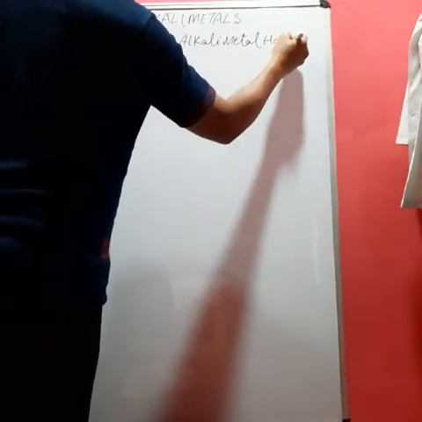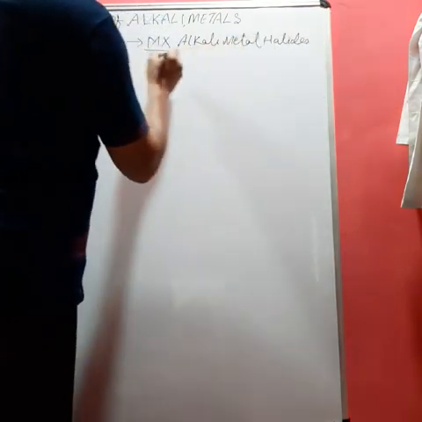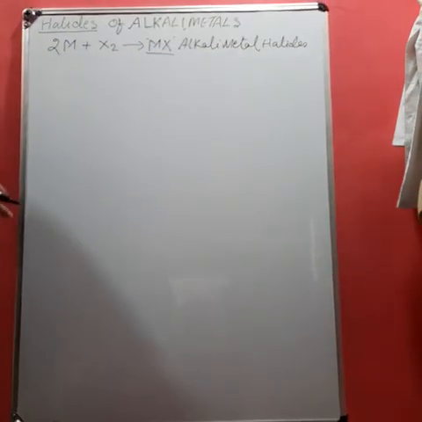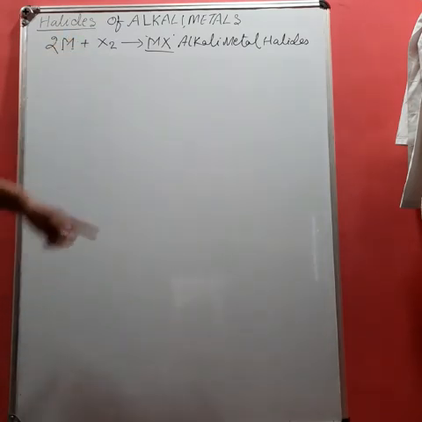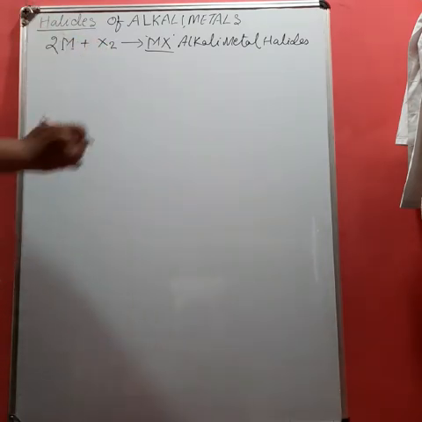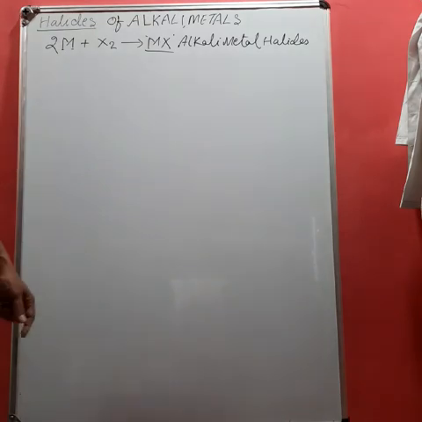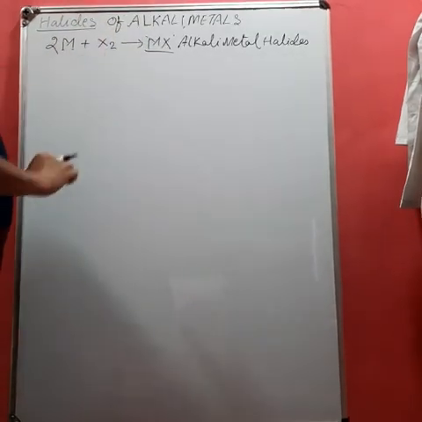Their general formula has the ratio 1:1. It is because the valency of the alkali metal is 1 and the valency of the halogen is also 1. Therefore, they form halides of formula MX.